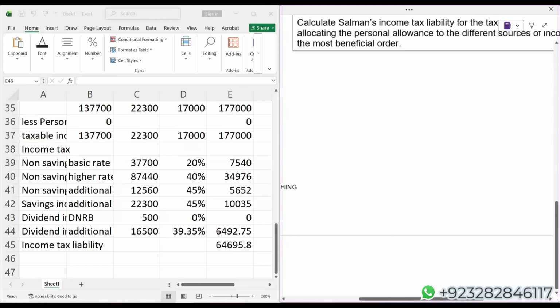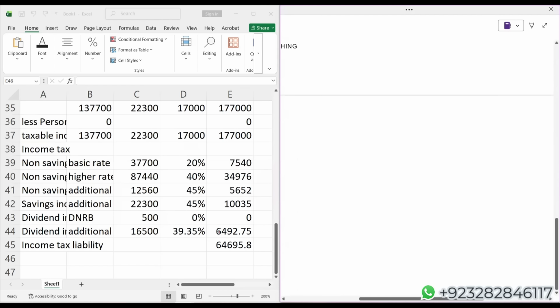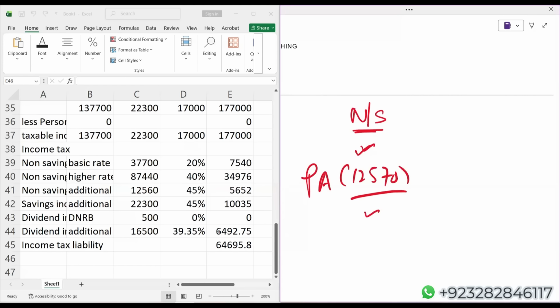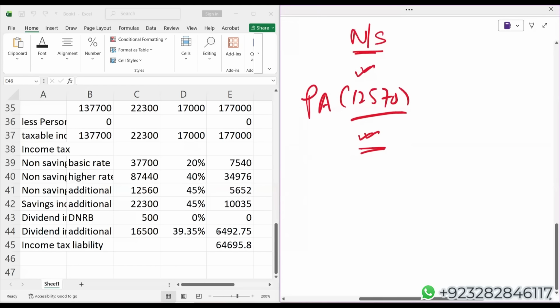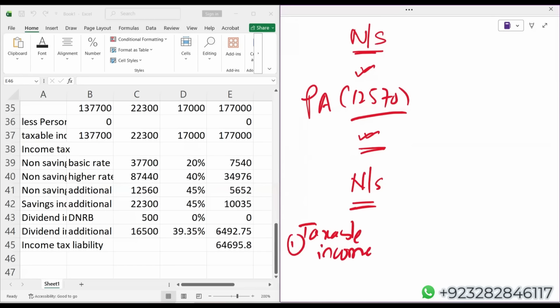For example, assuming non-saving, whatever amount of income is given, I have to deduct the personal allowance, 12,570. Then we'll get taxable income. If your taxable income is less than 5,000 pound, then you will get a starting rate band. Now, for example, non-saving taxable income. Assuming taxable income in the column of non-saving after deducting the personal allowance is 2,000.